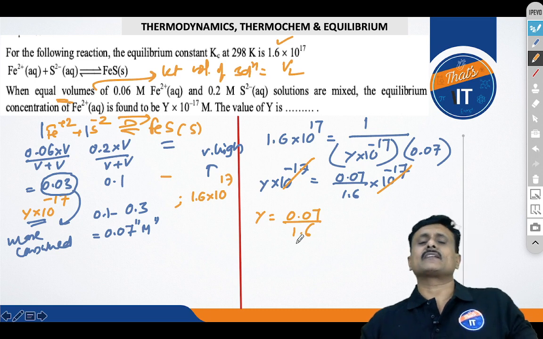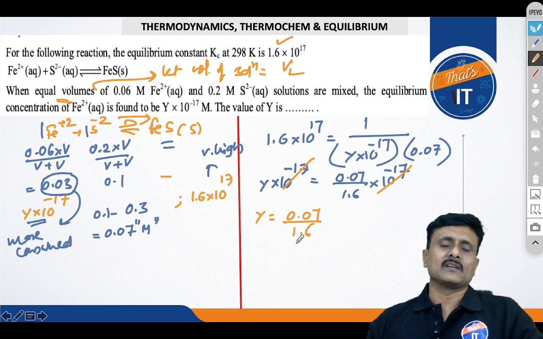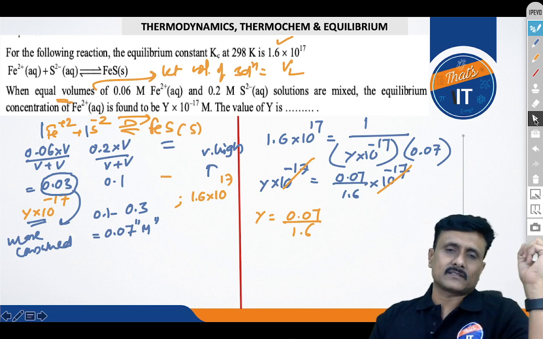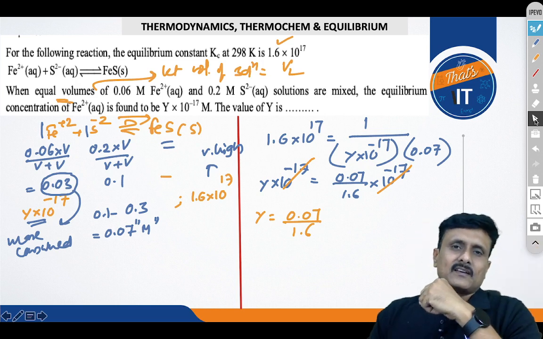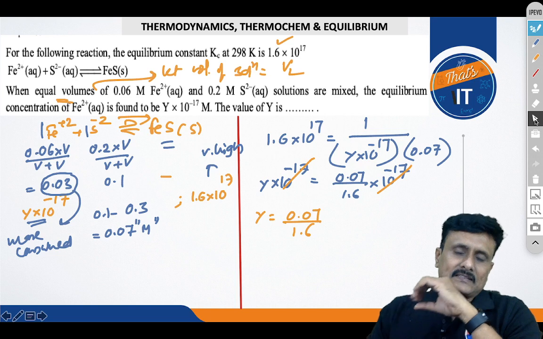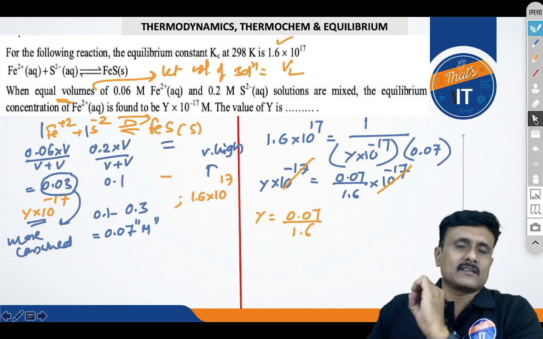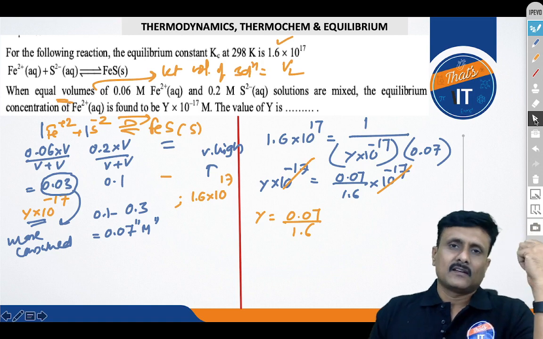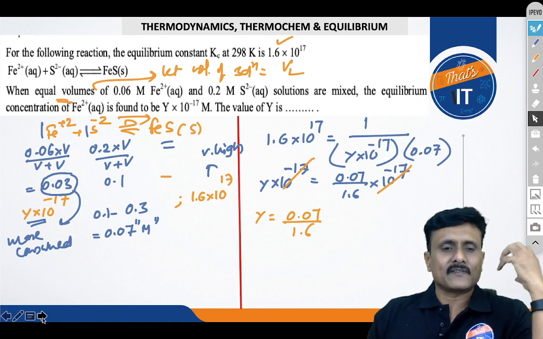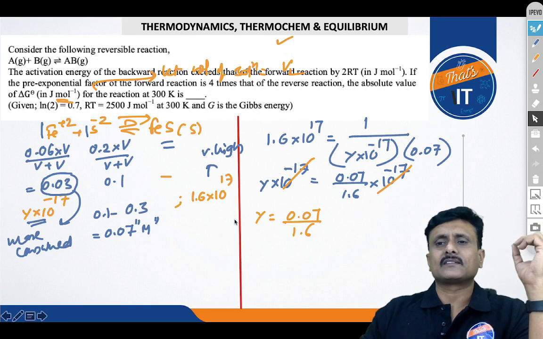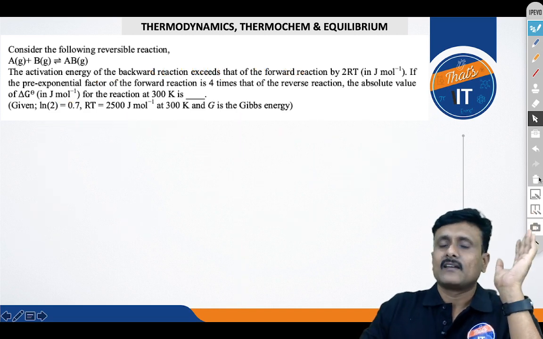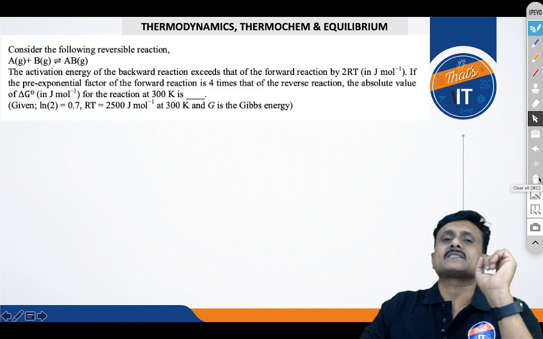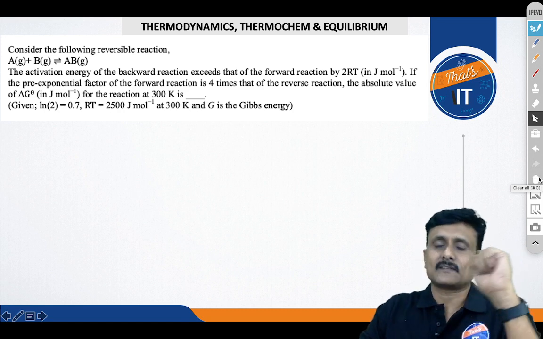Now, I am not doing the calculation part, you can do it better than me. My duty here is only to explain how simply we can solve the questions. The agenda is very simple. Learn the concept such that you can get the idea to solve the question. It's not that you are learning so that you can definitely get the answer. The point is, the answer is not in our hands, only the idea. When you solve the question after getting the idea, there are chances of getting the right answer.